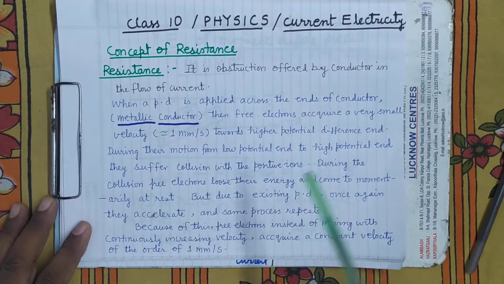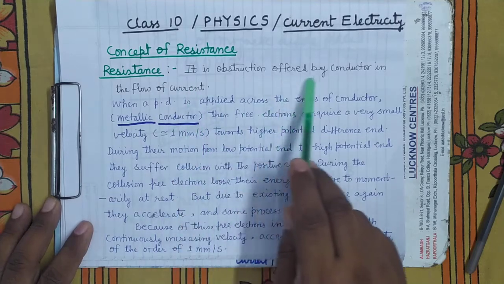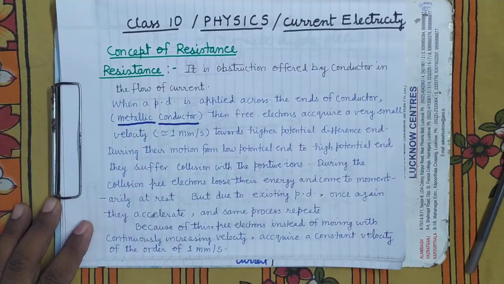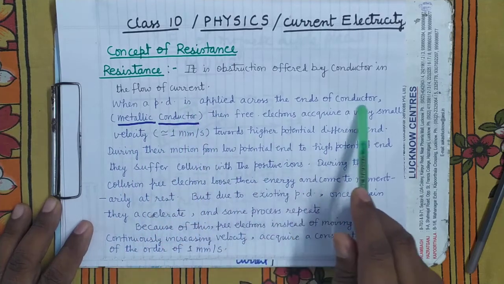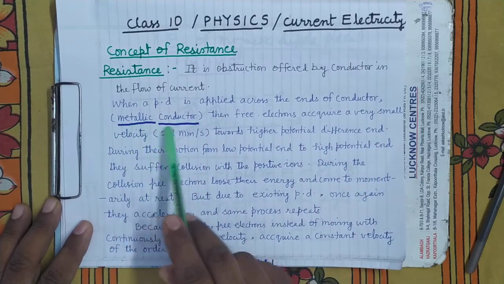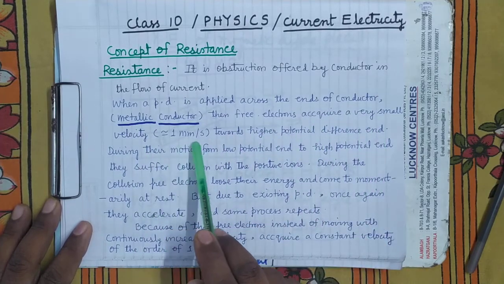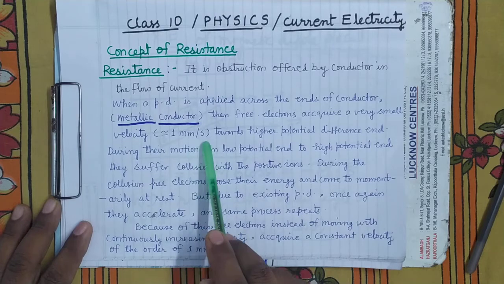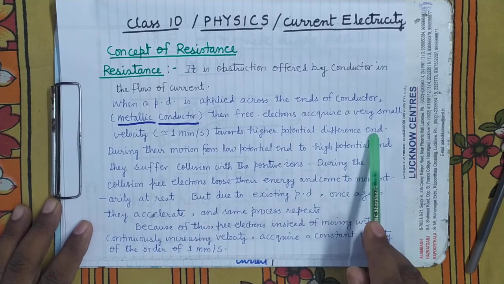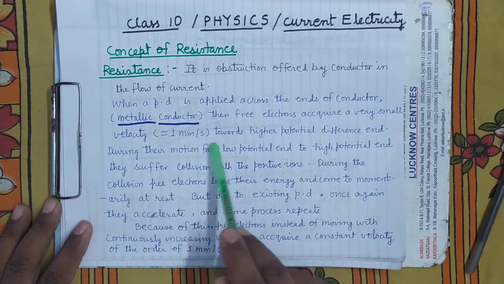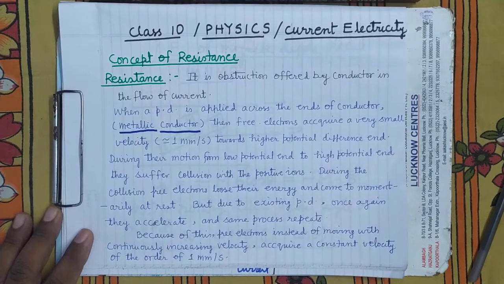So now you can see the same thing I have written here, that I am going to read. It is obstruction offered by conductor in the flow of current. When a potential difference is applied across the ends of a conductor, then free electrons acquire a very small velocity towards the higher potential end.